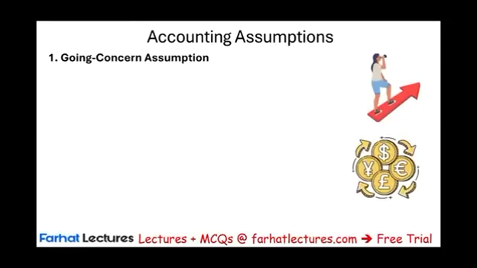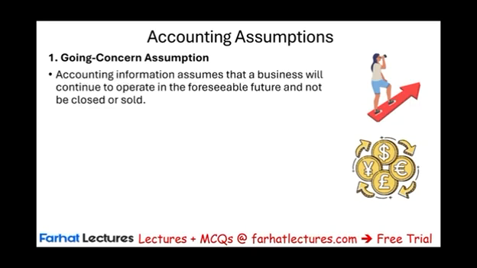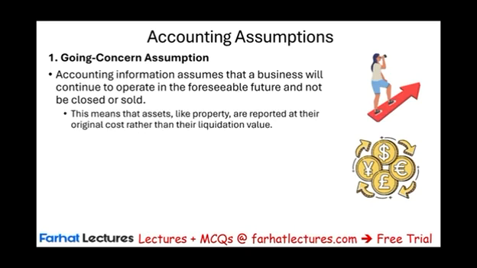The first one is the going concern assumption. What does that mean? The going concern assumption assumes that a business will continue to operate in the foreseeable future and not be sold or closed. It means when you prepare financial information, when you prepare your figures, accounting information, you assume we're in business practically forever. This means that assets like property are reported at their original cost rather than liquidating value.